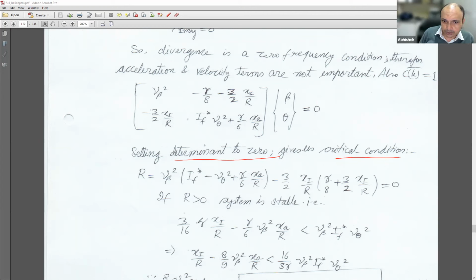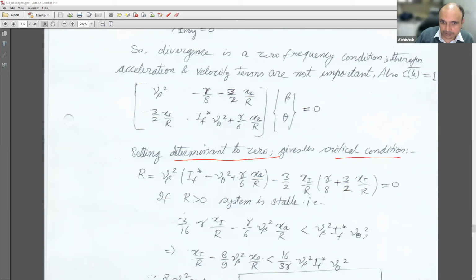So using this, one can try to identify the condition. We can just reorganize these terms again. So this becomes 3/16 γ ξ/r − γ/6 ν_β² x_A/r is less than ν_β² I_F* ν_θ². And this implies ξ/r − 8/9 ν_β² x_A/r is less than 16 over 3γ ν_β² I_F* ν_θ². So this is sort of going towards the condition.